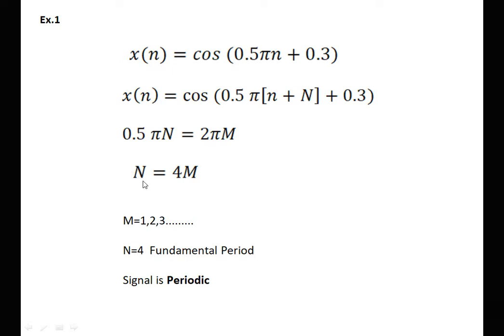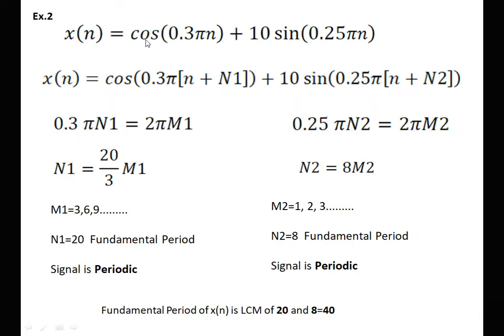After that, we are getting N is equal to 4m, and we can observe that all terms are rational, there is no irrational term. So for example, for m equal to 1, 2, 3, N can be presented in the form of integer. So here m can be 1, 2, 3, and so on. The fundamental period of this signal is equal to 4, and that's why the signal is periodic in nature.